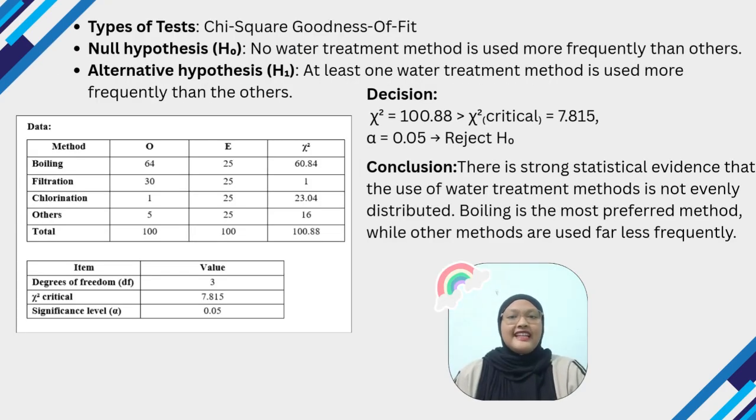For this analysis, we use the chi-square goodness of fit test to see whether all water treatment methods are used equally. Based on the result, the calculated chi-square value is 100.88, which is much higher than the critical value 7.815. So, we reject the null hypothesis. This means the water treatment methods are not used evenly. Boiling is clearly the most commonly used method, while the other methods are used much less frequently.